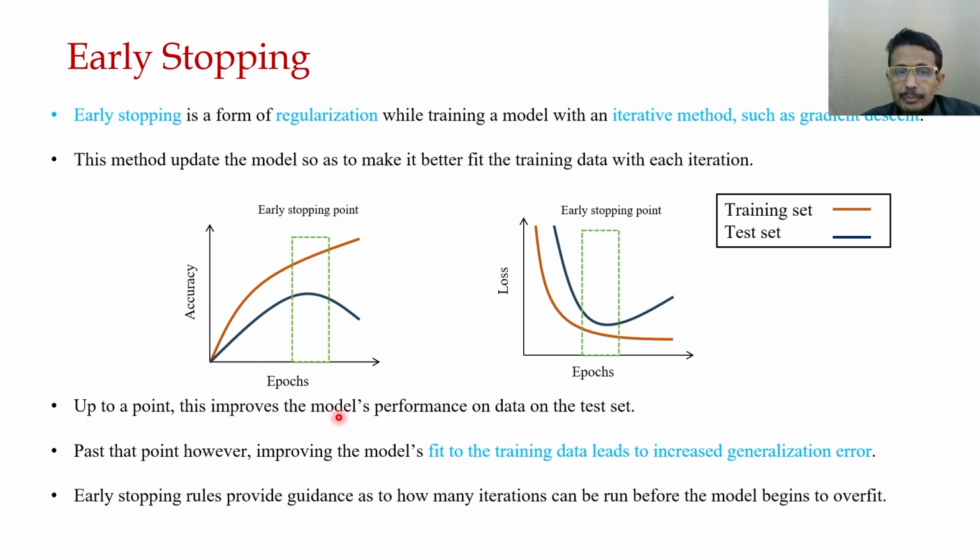Up to this point the model performance on the test dataset improves, but after that the generalization error starts to increase. So we have to understand after which epoch or iteration we must stop. Early stopping rules provide guidance on how many iterations can be run before the model begins to overfit. This is just a very brief overview of early stopping.